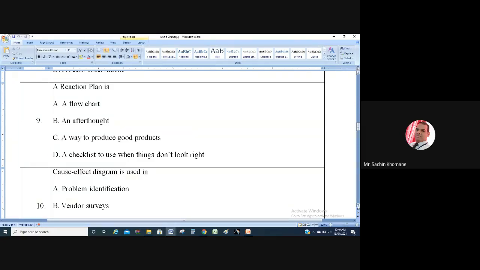रिएक्शन प्लॅन म्हणजे काय? एखादी गोष्ट व्यवस्थित चालत नसेल, if certain things are not looking right, then you people have to prepare a checklist. That is nothing but reaction plan.